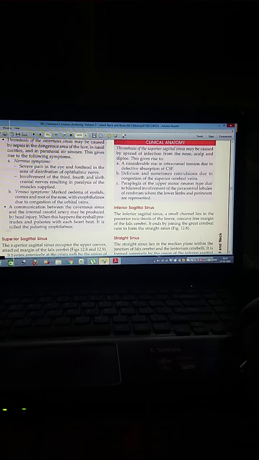There may be delirium and sometimes convulsions due to congestion of the superior cerebral veins, and paraplegia of the upper motor neuron type due to bilateral involvement of the paracentral lobules of the cerebrum.